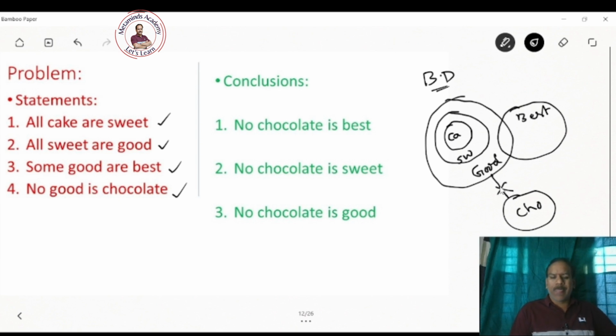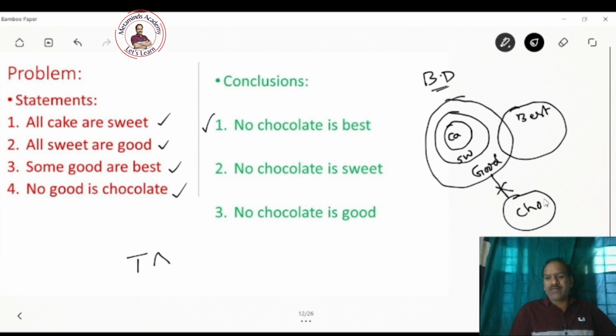This is the basic diagram. Now coming to the conclusions, the first conclusion, no chocolate is best. When the statement is given like no chocolate is best, in the basic diagram, no chocolate is best is true. It is true. And you should try for an alternative diagram.